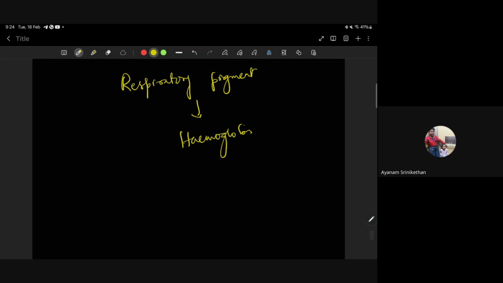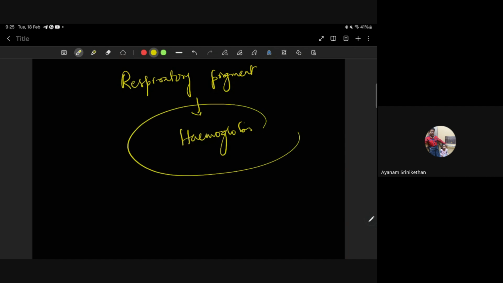Okay. And one more thing. One more question will be like, why is respiratory pigment needed in multicellular organisms with a large body? What is the respiratory pigment present in our blood? Hemoglobin. Hemoglobin. Very good. This is the pigment present in our body. Okay, the question is, why is respiratory pigment needed in multicellular organisms with a large body size?